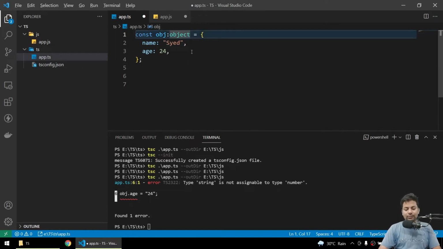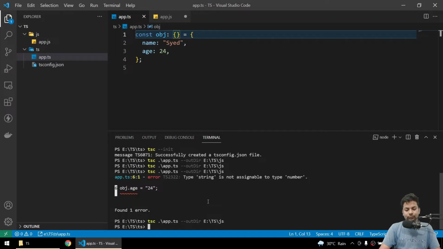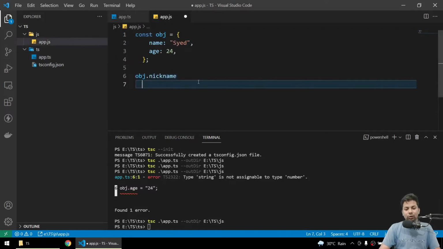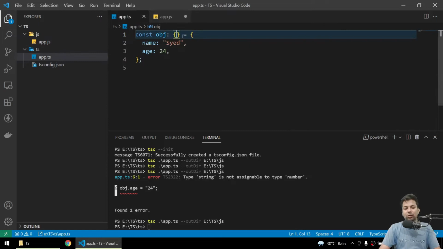So here I'll just change it to this. This is also an object, so you have told it this is an object. If you just try to run it, see, it successfully ran, no problem. There is no problem because you have told it that it will be an object, but you have to define the object type. What will the object type be?